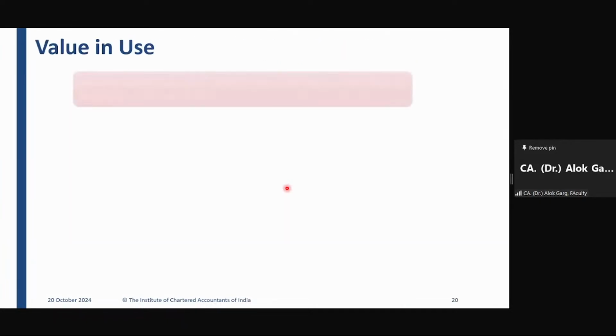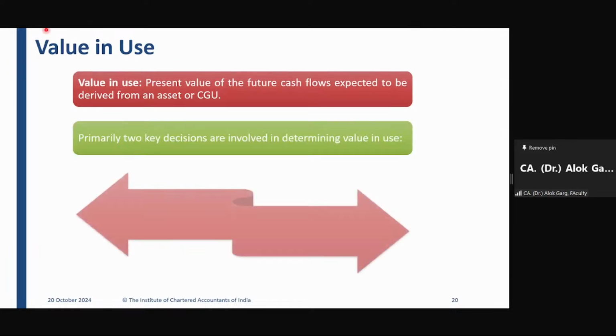Clear? Friends, coming to the value in use. So we have understood what value in use is. Value in use is the present value of future cash flow expected to be derived from the asset or a group of assets or a cash generating unit, correct?